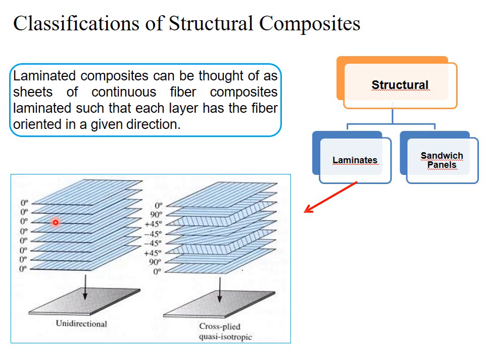So unidirectional means the fibers in one layer are present in a single direction, and that may be either the x-axis or the y-axis. That's why, see here, all the layers consist of 0 degree angle. It means in all these layers, the fibers in each layer are present in one direction only.